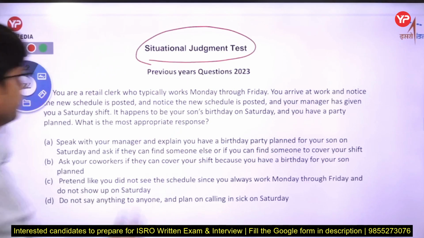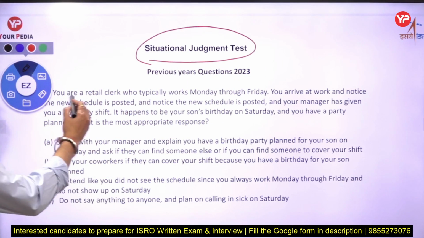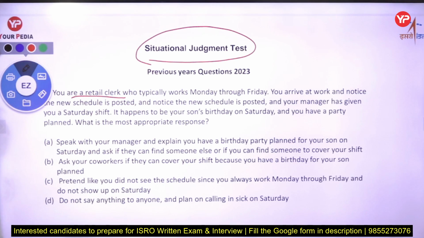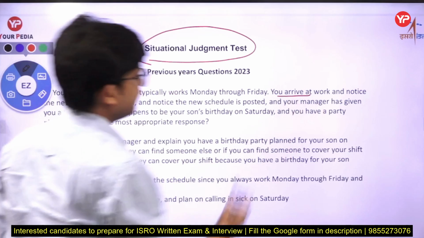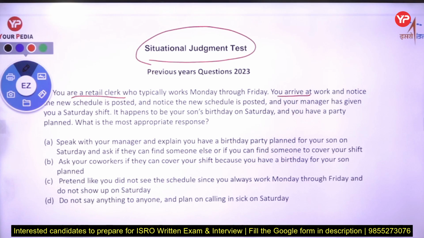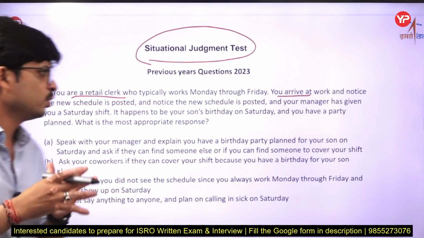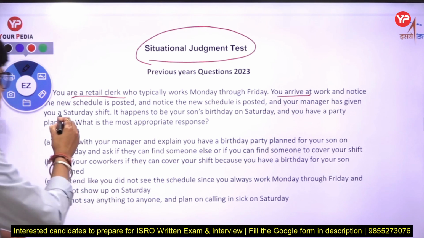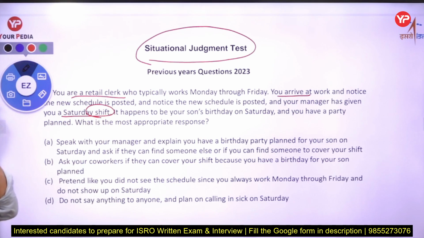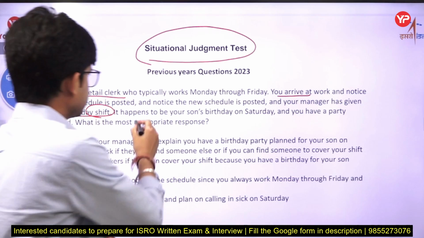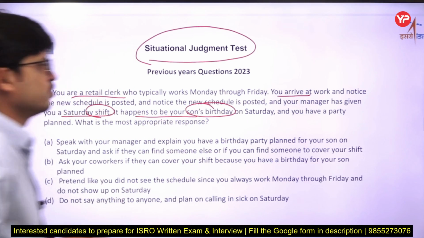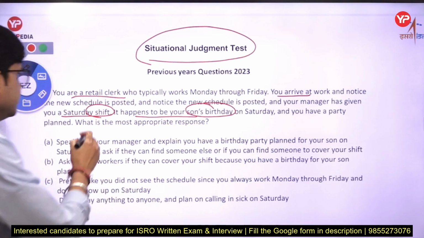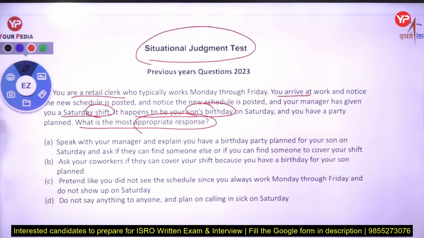So we take a previous year question: you are a retail clerk who typically works Monday through Friday. Okay, Monday to Friday you work. You arrive at work and notice the new schedule is posted, and your manager has given you a Saturday shift. You have to come on Saturday. It happens to be your son's birthday on Saturday and you have a party planned. What is the most appropriate response?